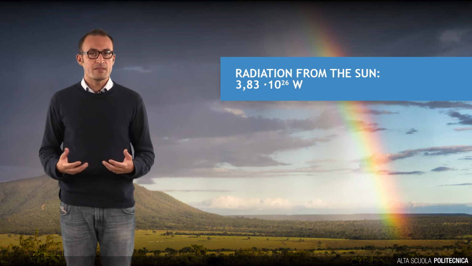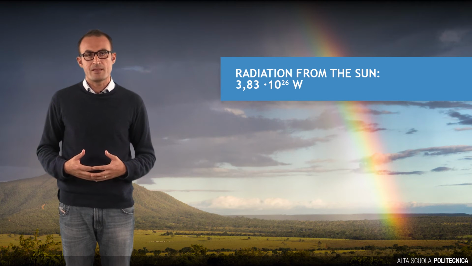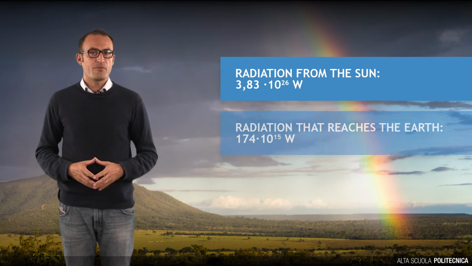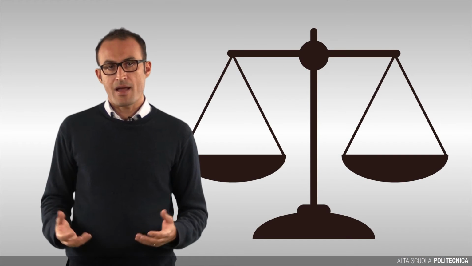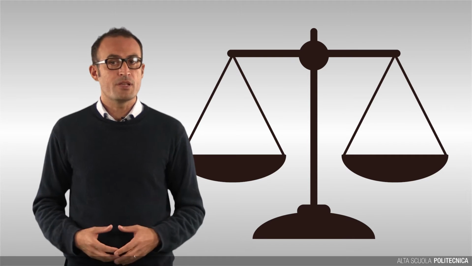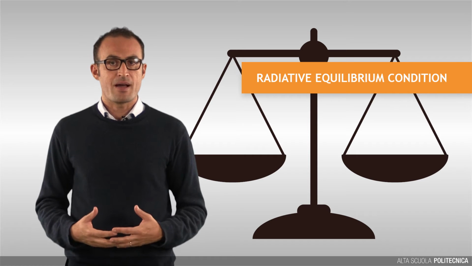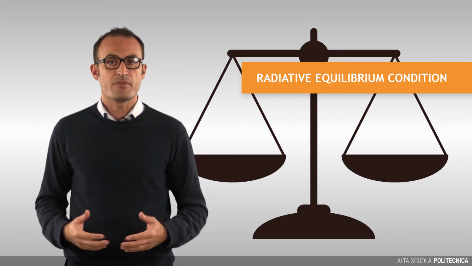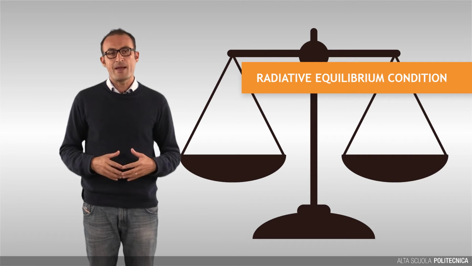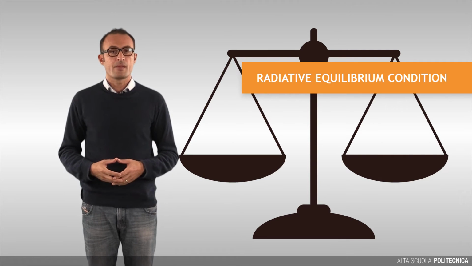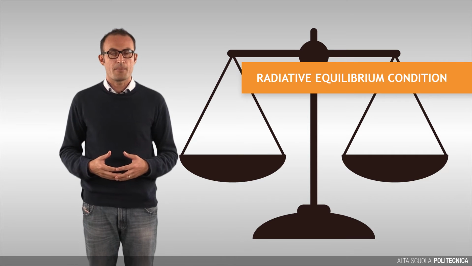The spectrum of its radiation can be approximated to that of a black body at about 5800 Kelvin. Only a small fraction of this huge flow reaches the Earth. Solar radiation interacts with the Earth system to establish a so-called radiative equilibrium condition that eventually determines the temperature on the Earth's surface. About 30% of the incoming flow is reflected back to the space. The atmosphere and the underlying surface absorb the remainder.